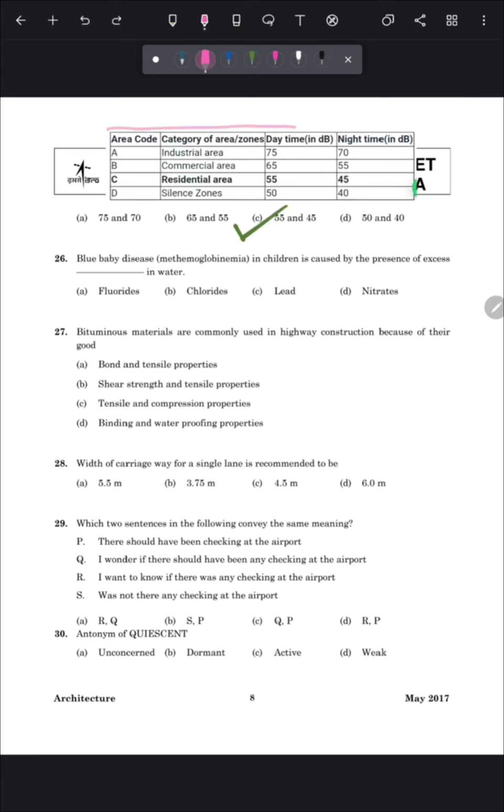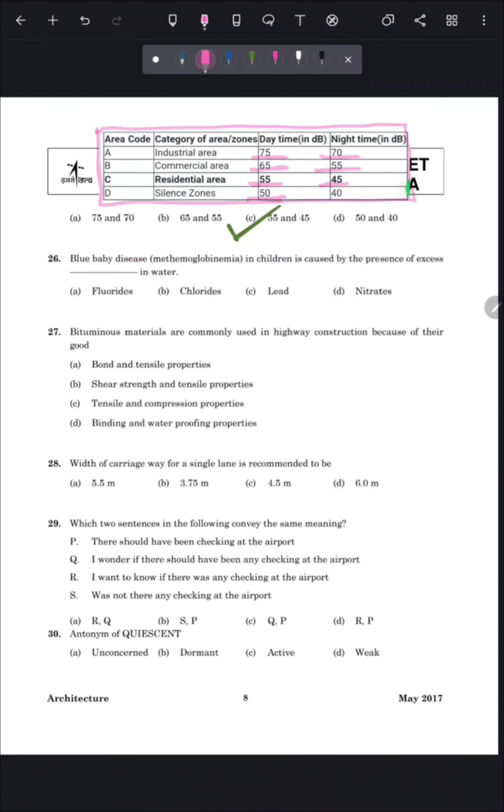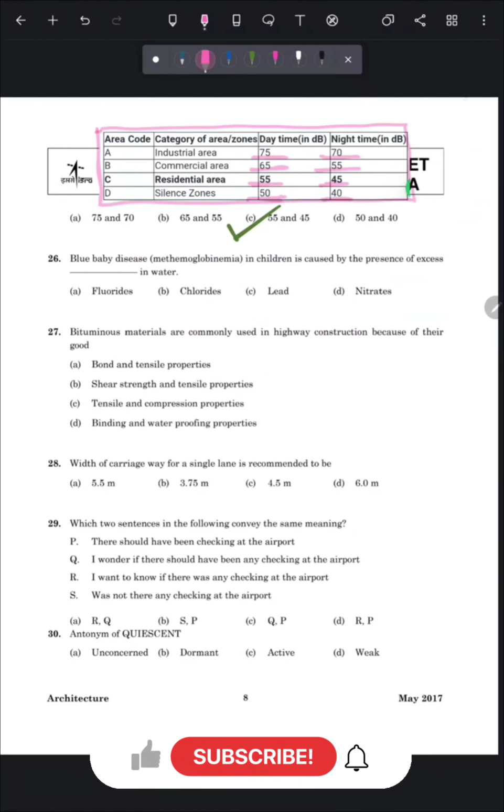Here in this picture I have shown you the limit of noise in various zones. For industrial, in daytime it is 75 and in night time it is 70. For commercial it is 65 in daytime and 55 in night time. Residential it's 55 and at night it's 45, which is our answer. And last is silence zones. In silence zones, it should be 50 in daytime and 40 in nighttime. So just remember all these values.